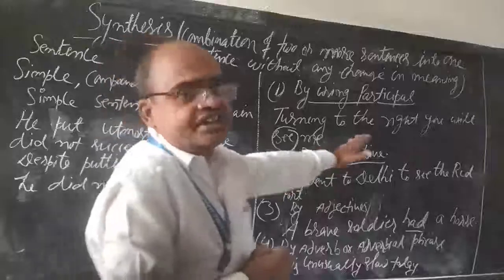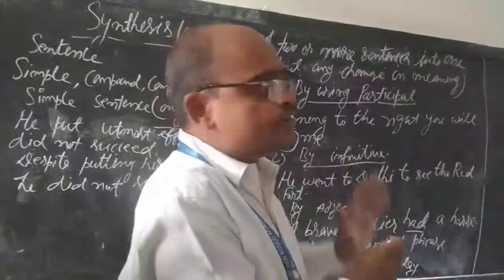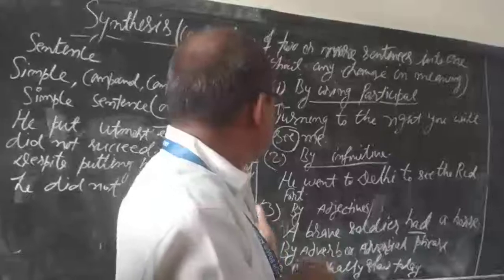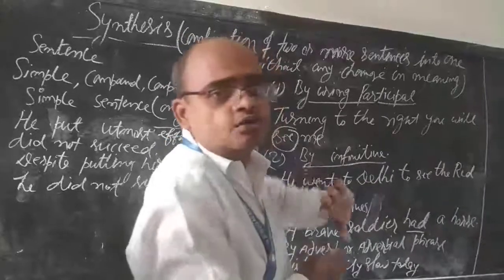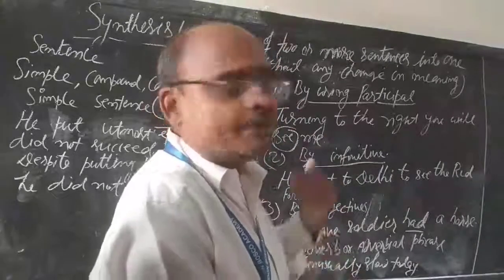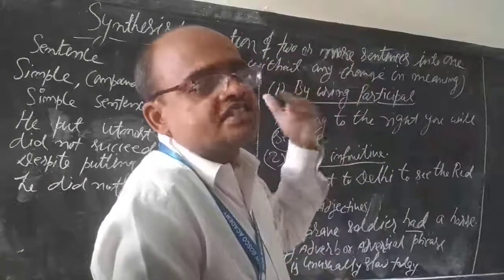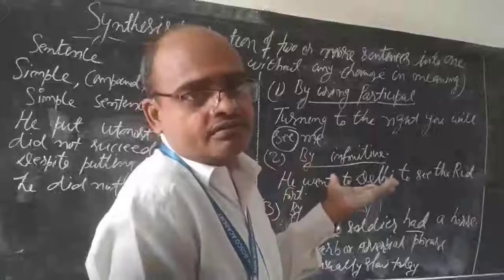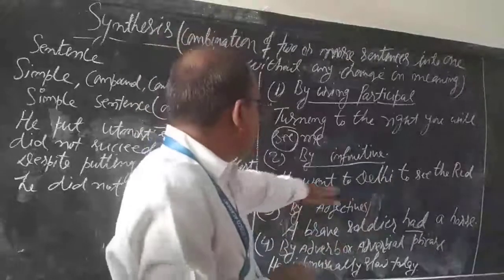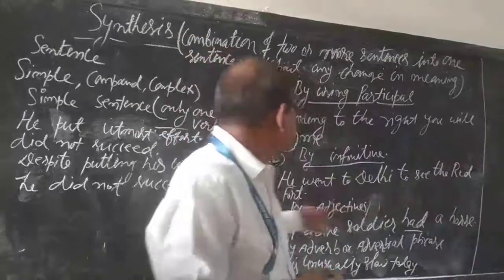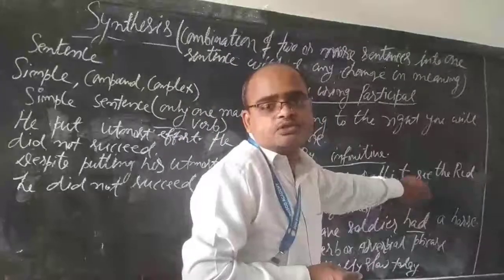Second rule is by infinitive. You can use infinitive to join two or more sentences into a simple sentence. He went to Delhi. He wished to see the Red Fort. So he went to Delhi to see the Red Fort. We have made here an infinitive, to see.